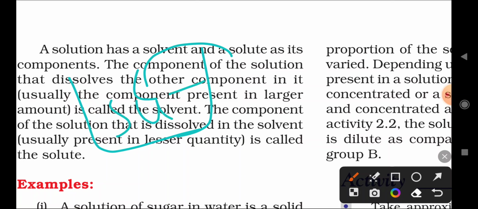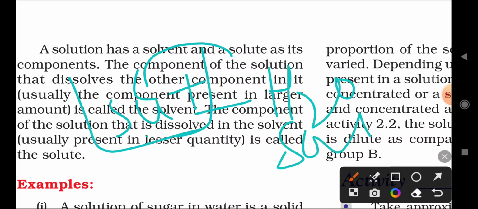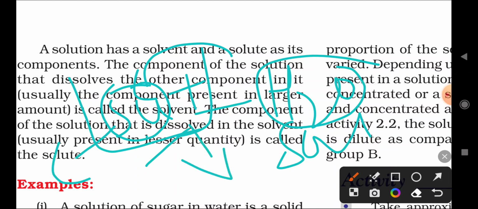Water is called the solvent, because the sugar is dissolved in the water. So water is dissolving the sugar particles in it, so it becomes the solvent. The sugar becomes the solute, because the solute dissolves in the solvent.